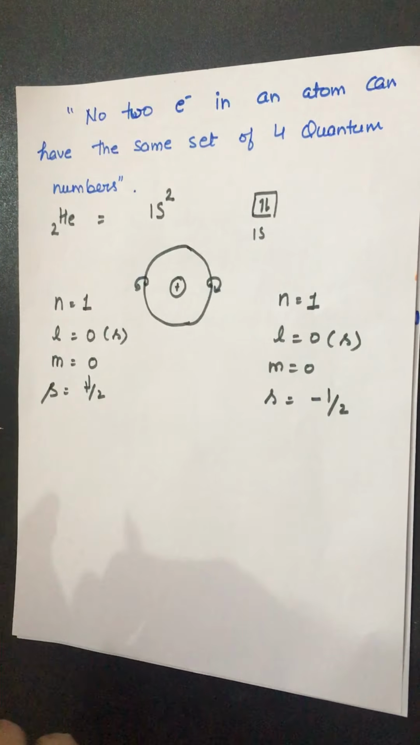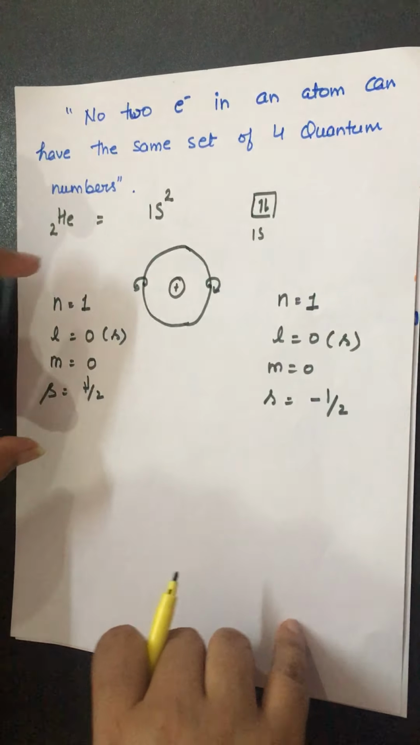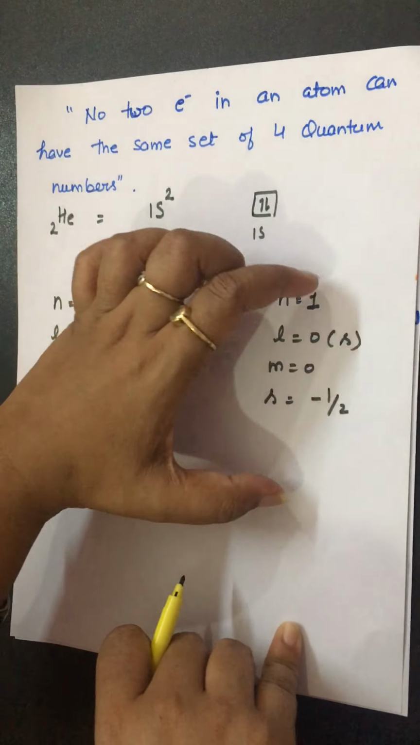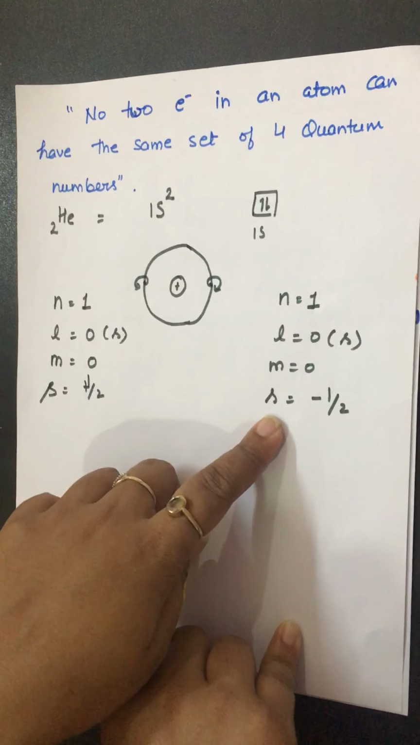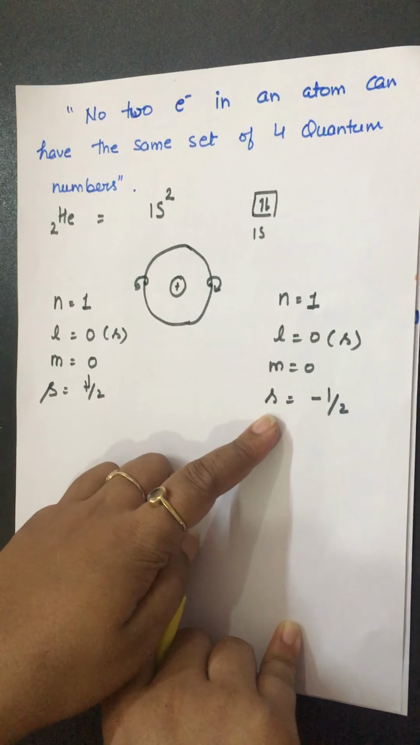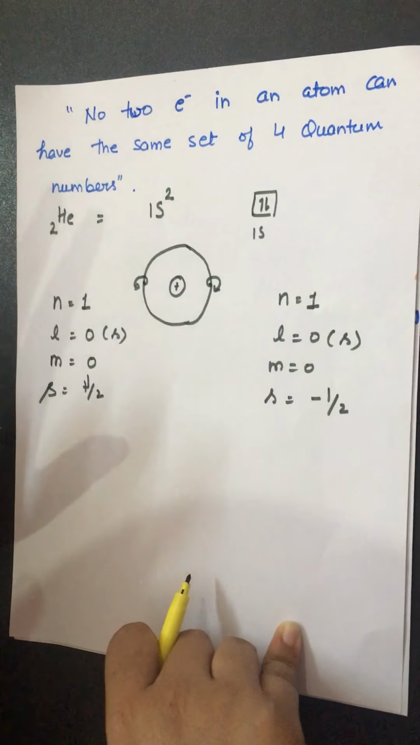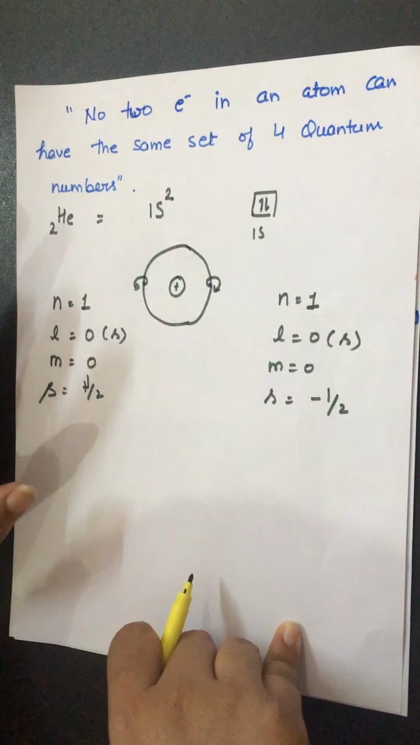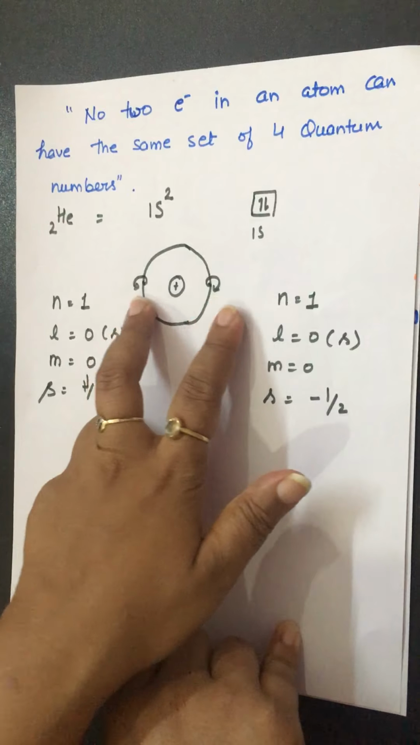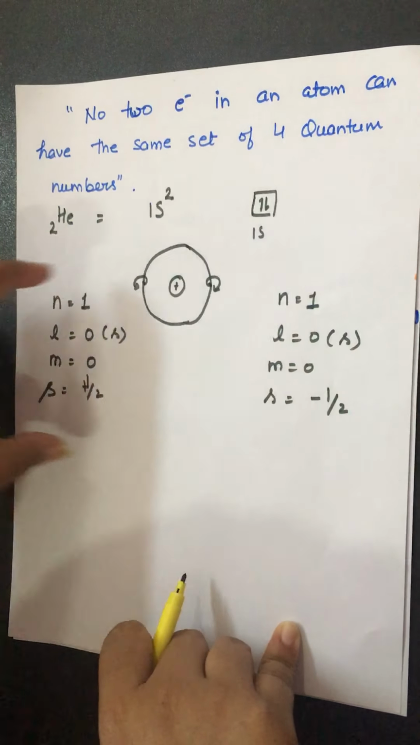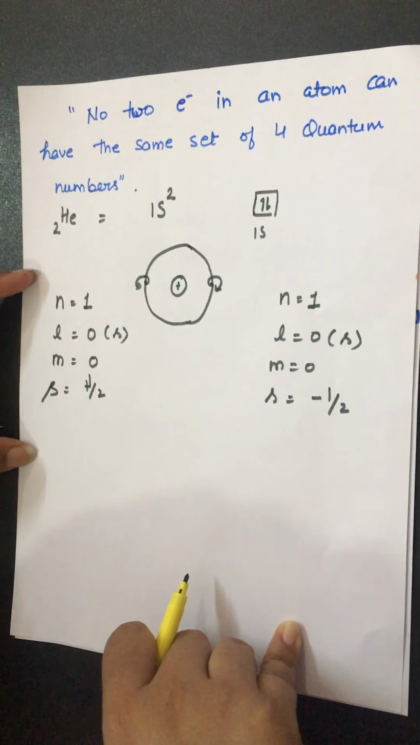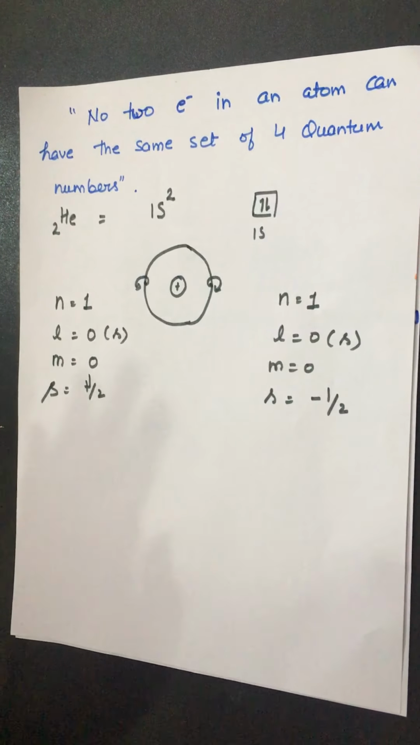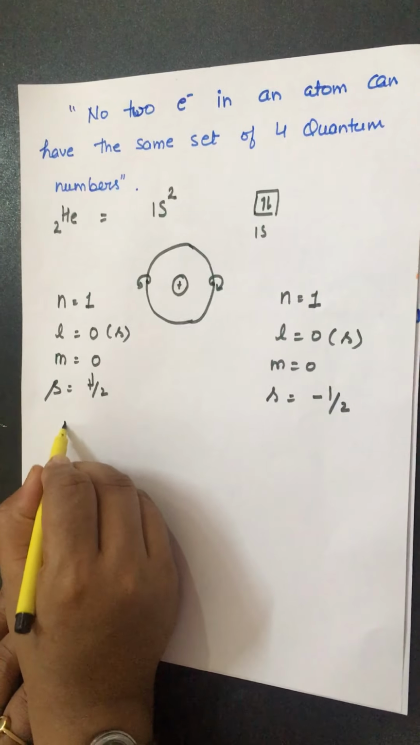Now compare the sets of the four quantum numbers. Is the set the same? No. These 3 are the same, but the 4th one is different. We have to follow all the quantum numbers. I am saying that the set of quantum numbers will be different. There are 2 electrons and both electrons have different sets of 4 quantum numbers, and this is what Pauli said.